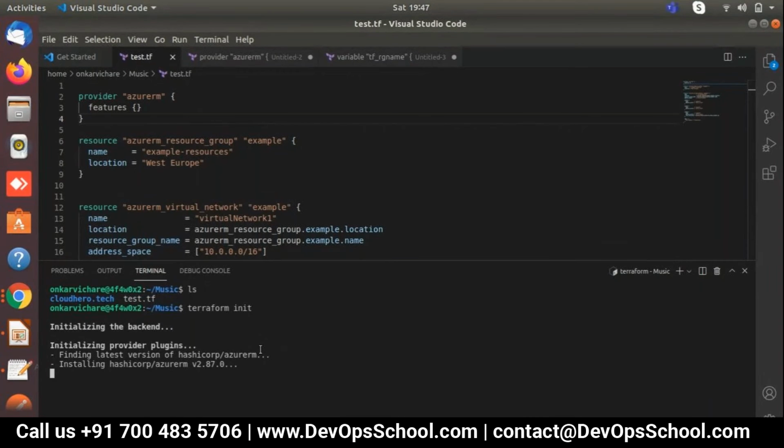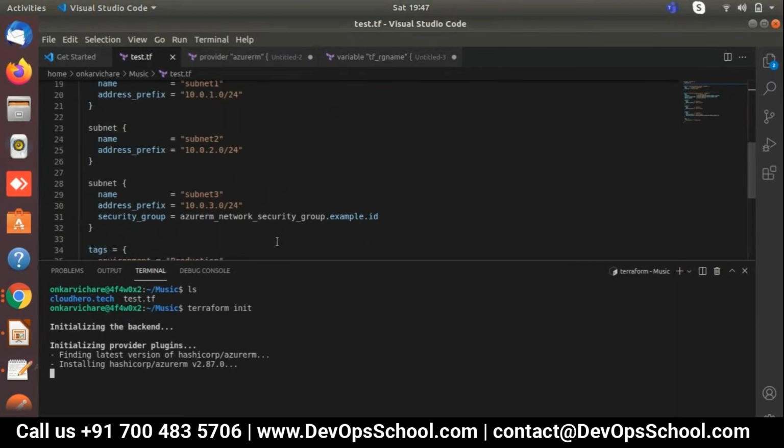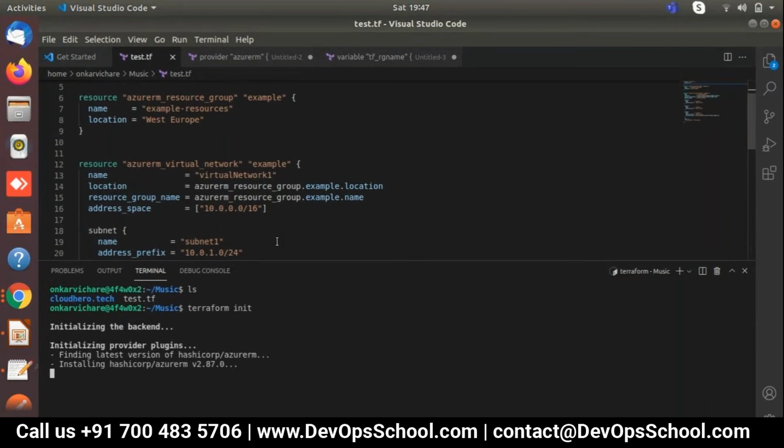So first thing, what we are running is the hard coded one. First we are running the hard coded value and then we'll go ahead with the variable. I just wanted to show you the difference.